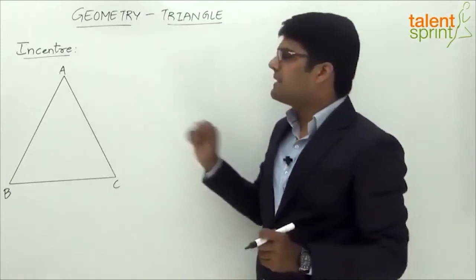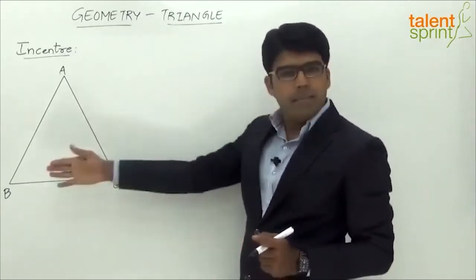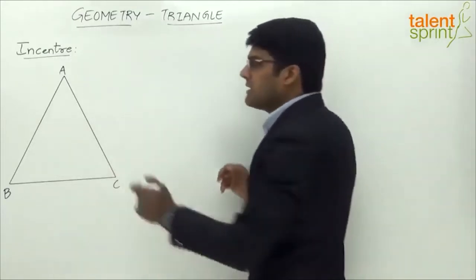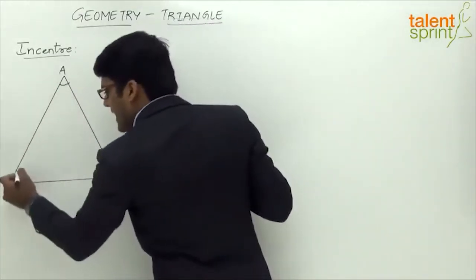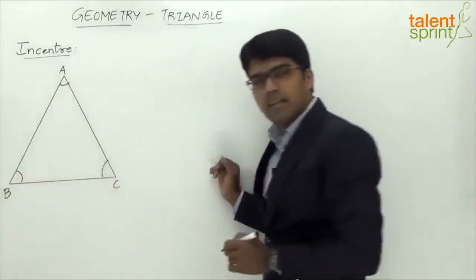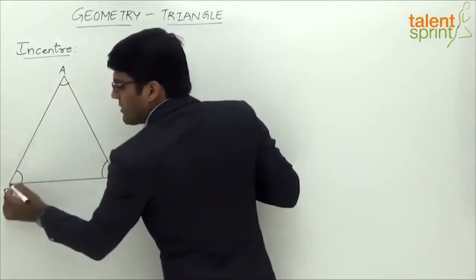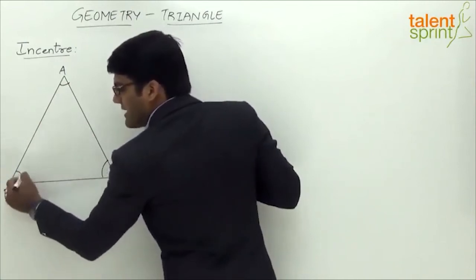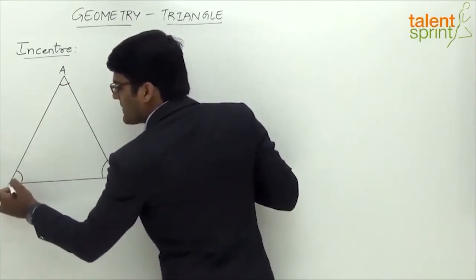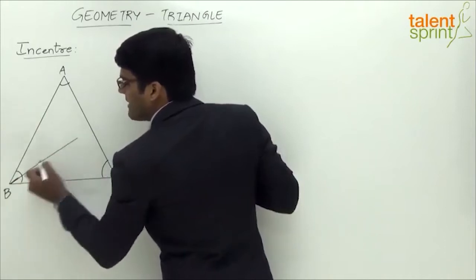Let us understand this with the help of a simple illustration. So ABC is a triangle. Now there are 3 interior angles here, angle A, angle B and angle C. Now as we know, an angle bisector is the one that divides the angle into 2 parts. So if we draw a line from the vertex B such that the angle B gets divided into 2 parts, right? So this is the angle bisector, let's say.